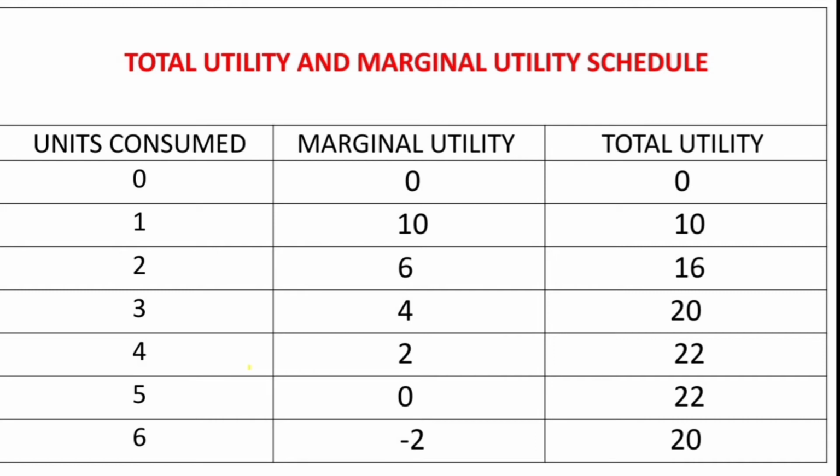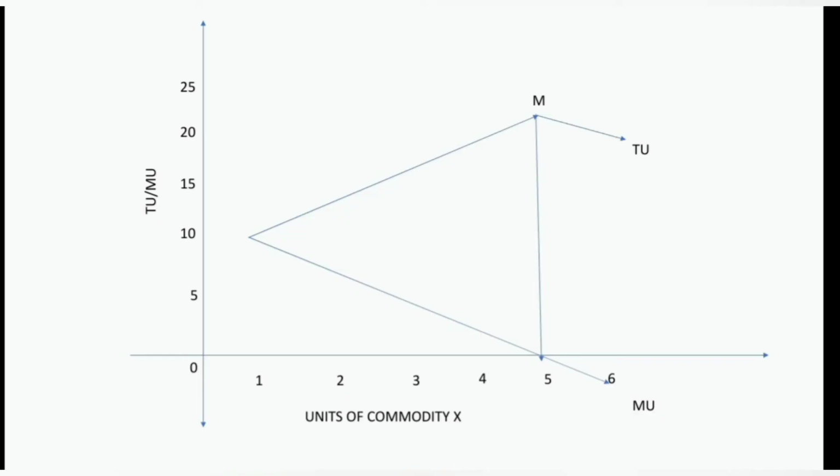This you can see in the diagram and in the table. That diagram is derived from the given table. And see the point M in the diagram. There TU is maximum and MU is 0.